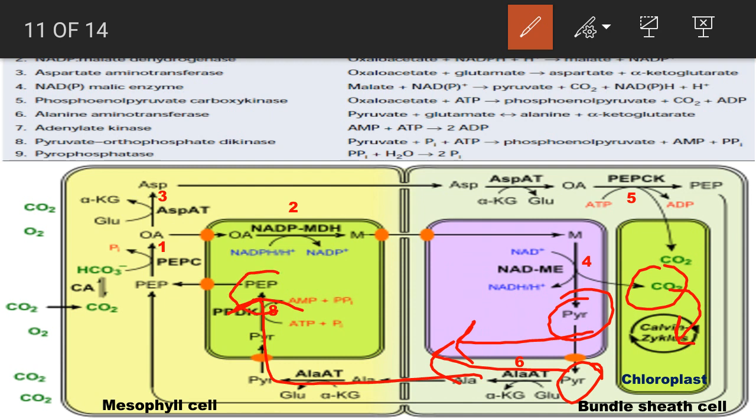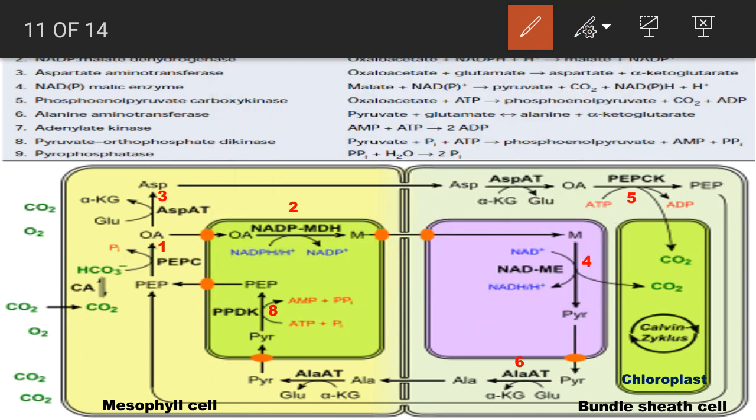Now after the formation of phosphoenol pyruvate, this phosphoenol pyruvate is ready for receiving carbon dioxide in the form of bicarbonate ion for the next phase of C4 cycle. This is how carbon dioxide enters into the mesophyll cell